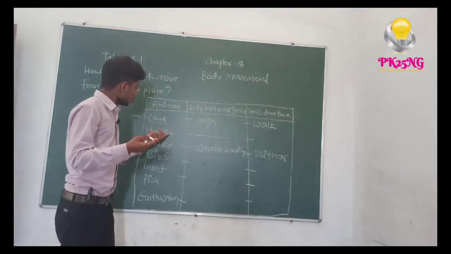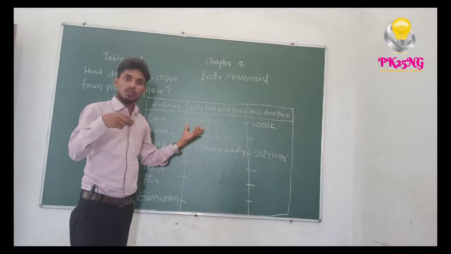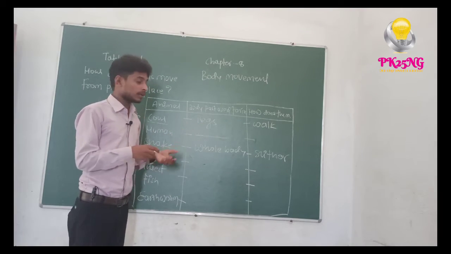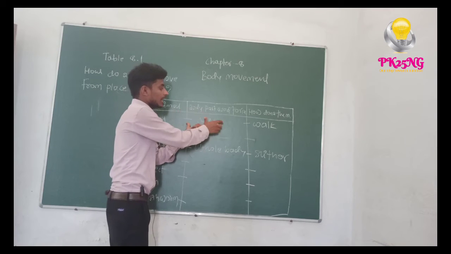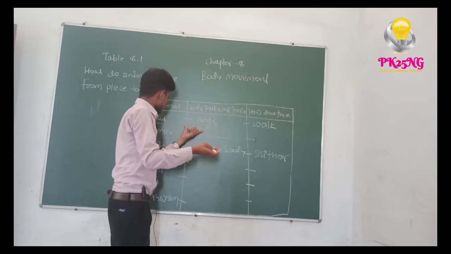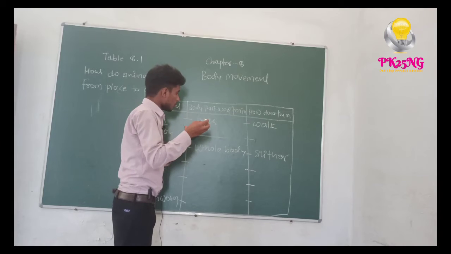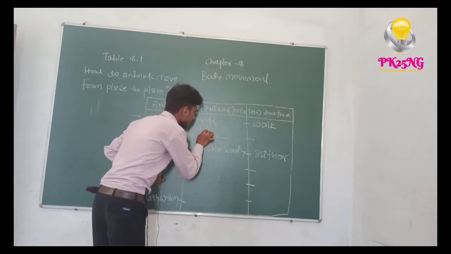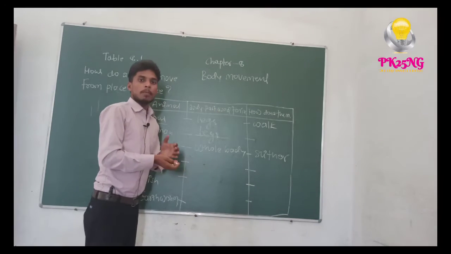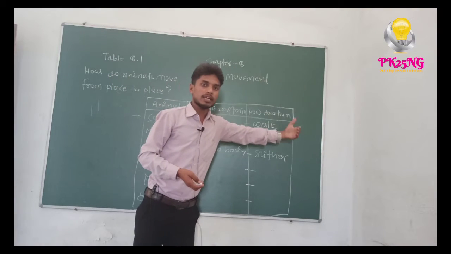Now, how are you moving and which part of your body is used for movement? Like the cow's legs are used for movement, in humans as well. Humans also use legs for moving from one place to another.